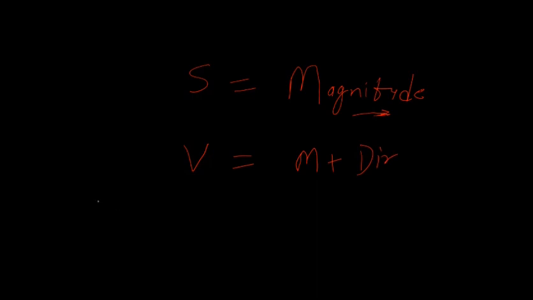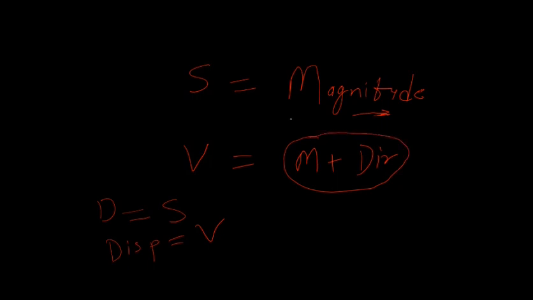That's why the distance is a scalar quantity and displacement is a vector quantity. If the direction is not there, we cannot say it is a vector. Vector is having magnitude, that means the amount of quantity, as well as direction.